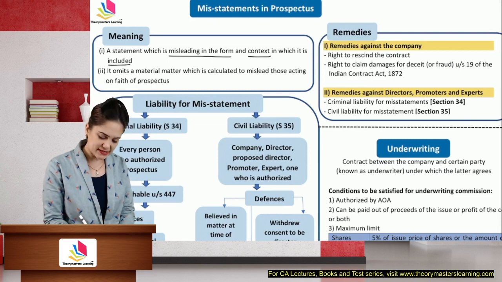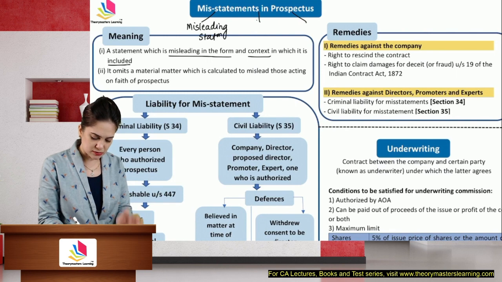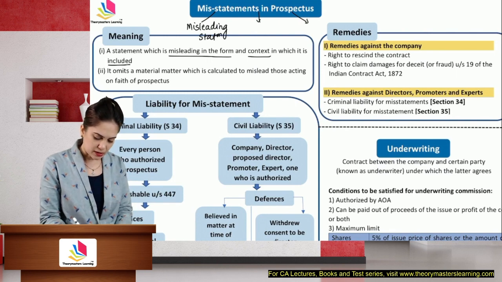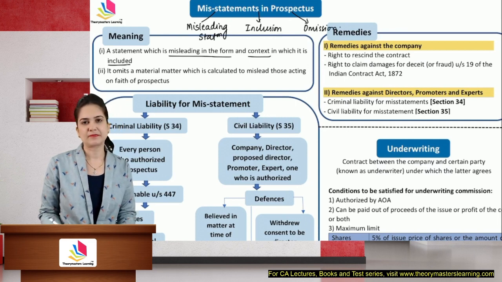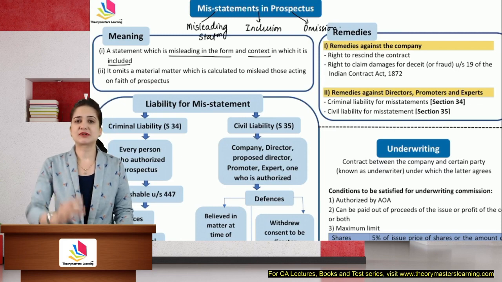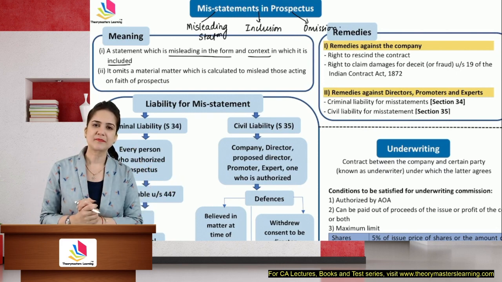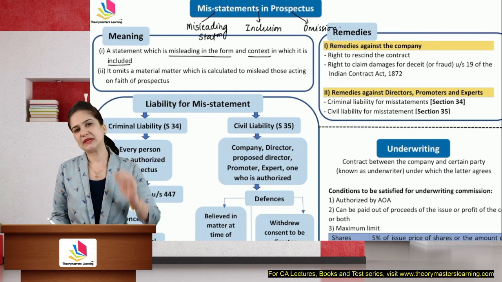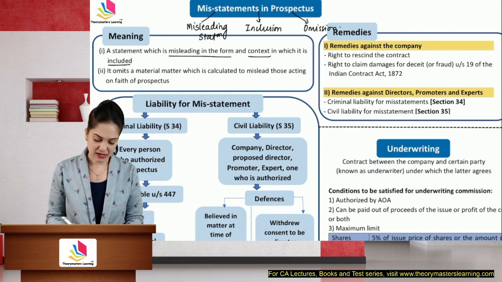Now, misstatements include misleading statements. It includes inclusion or omission of some material fact. Misleading statement means instead of giving information about the individual declining dividend, I give information about the average dividend. People will think that the company is a profitable one. They will never come to know that the average is calculated from a declining trend.